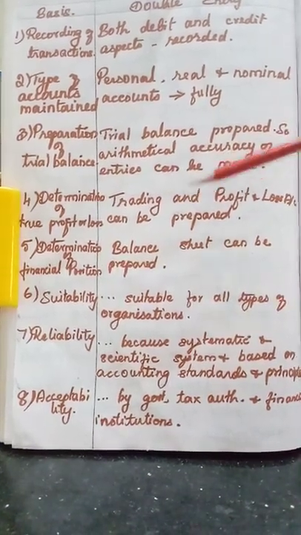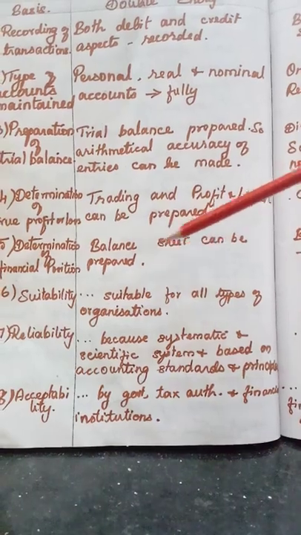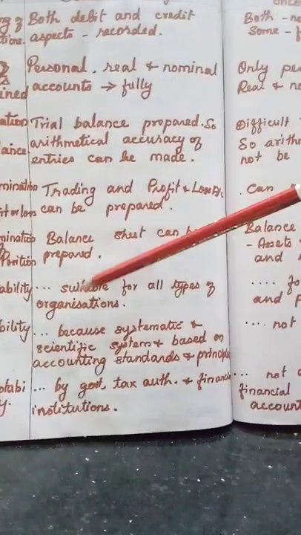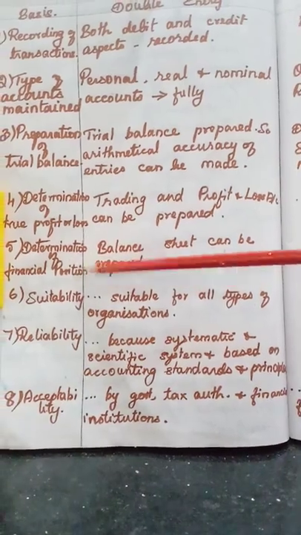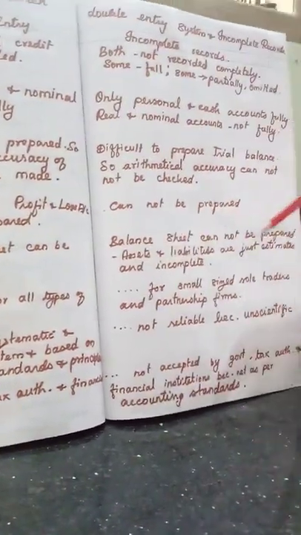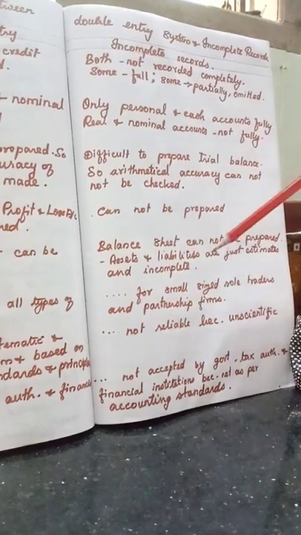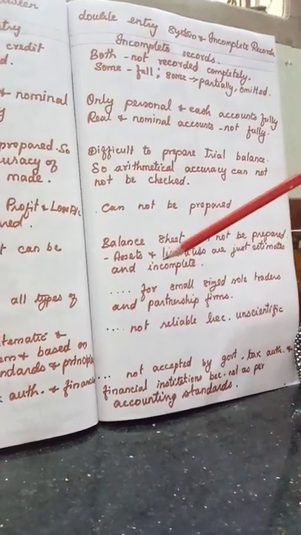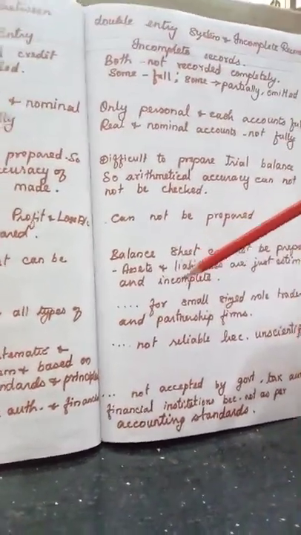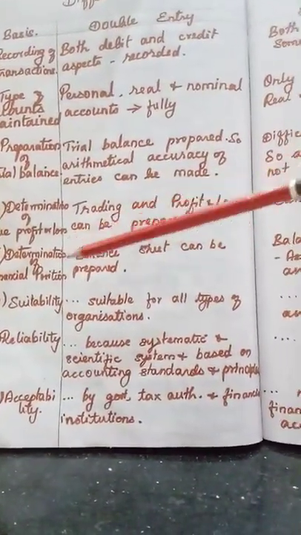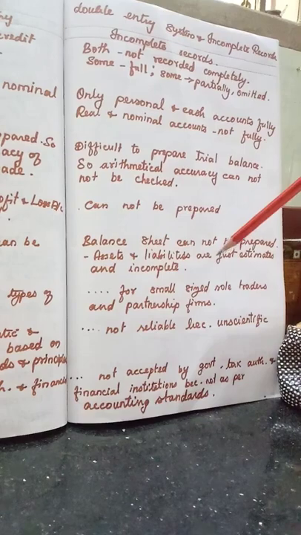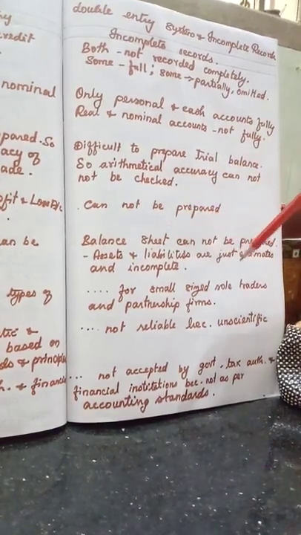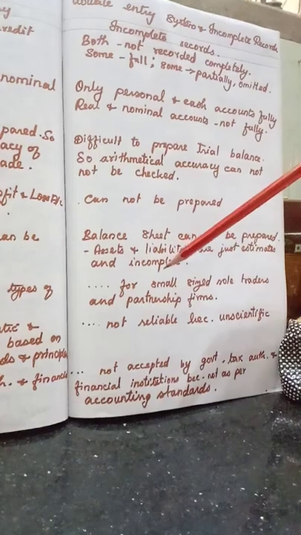Then the next one is determination of financial position. After preparing trading and profit and loss account, we prepare balance sheet. So, balance sheet can be prepared, and we can determine the financial position. But balance sheet cannot be prepared under incomplete records because we have learnt already that these assets and liabilities are just estimates and they are not complete and accurate. Understood? Under double entry, balance sheet can be prepared so we can determine the correct financial position. Here balance sheet cannot be prepared because the assets and liabilities are just estimates, incomplete and inaccurate.